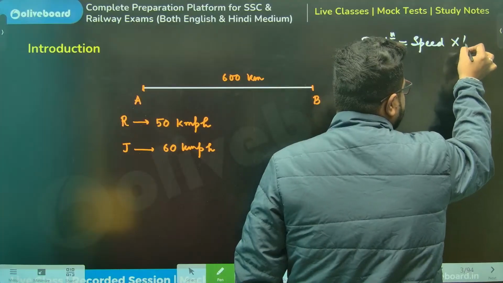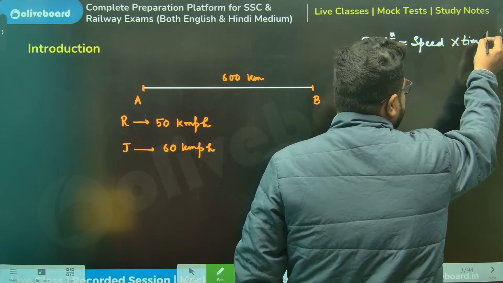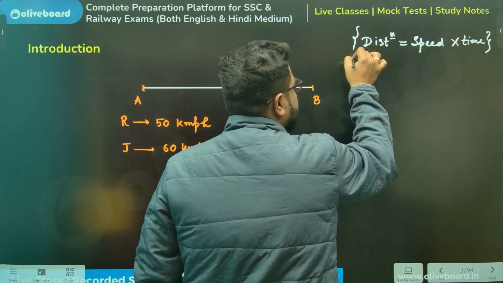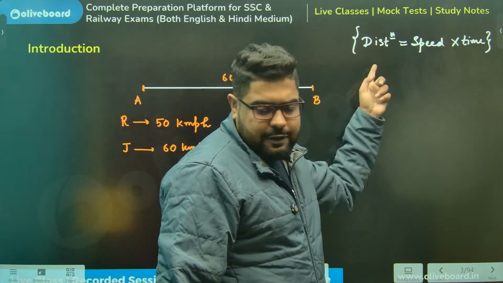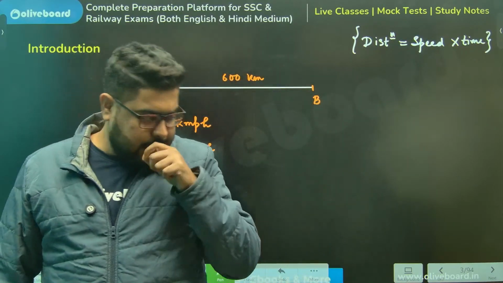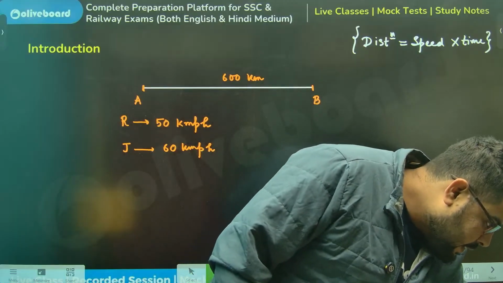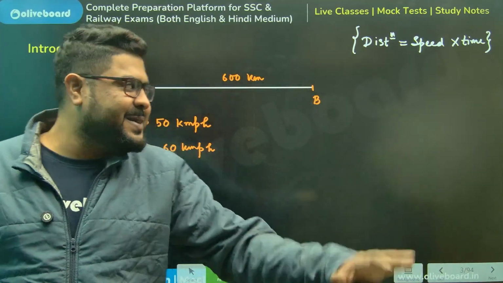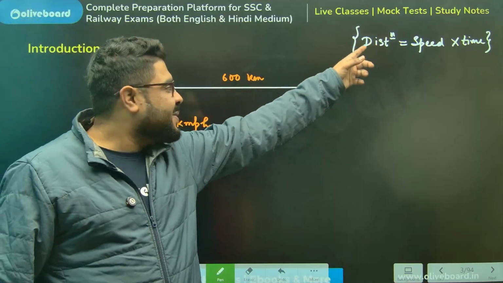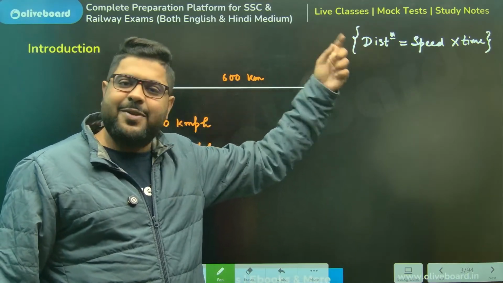We have done this multiple times in our schools. So if I want time, time will be distance divided by speed, right? These are not very high speeds. So distance by speed will give you time.